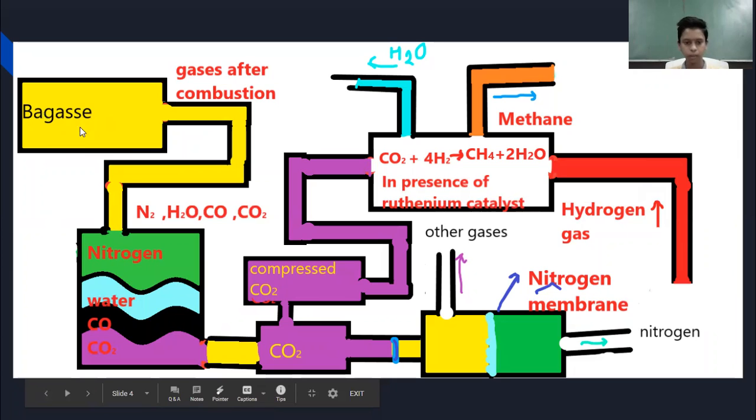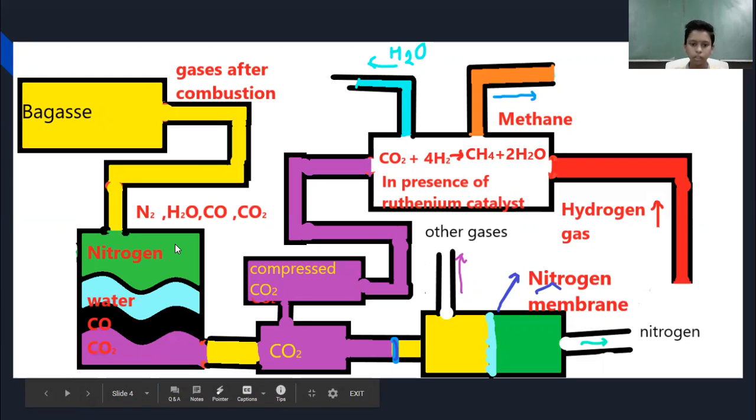First, bagasse is burnt in the furnace. The gases are put out in the tank. Here the gases are nitrogen, water, carbon monoxide and carbon dioxide, which are the flue gases liberated from the bagasse. From 1 metric ton of bagasse, we are getting 1.7 metric ton of carbon dioxide, because the oxygen is reacting with the carbon in the bagasse.